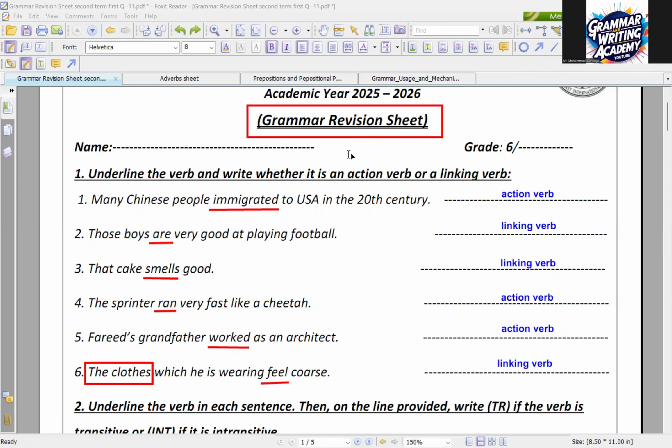Good morning. In this session, we will complete the grammar revision sheet. We started this revision sheet yesterday. In the first question, we revised the verb, the simple predicate, and we figured out whether the verbs are linking verbs or action verbs.